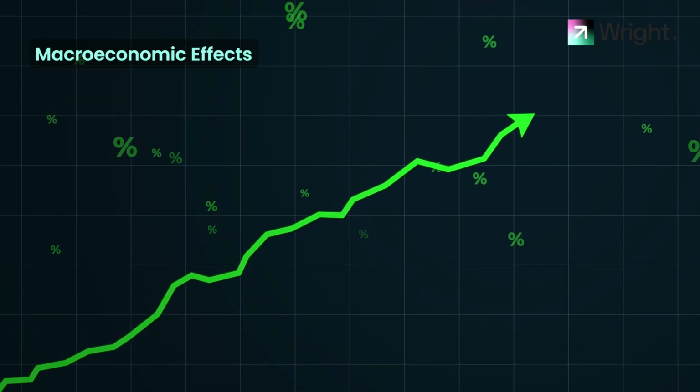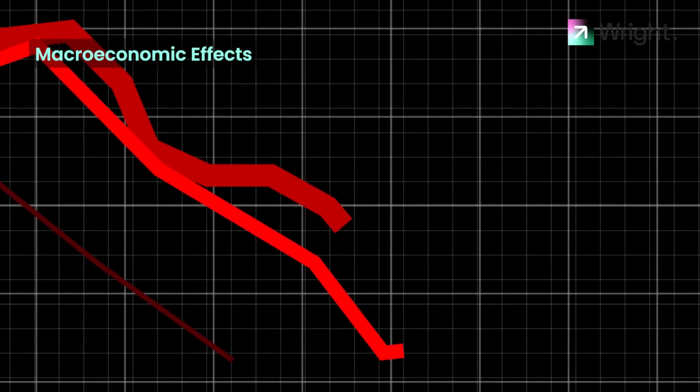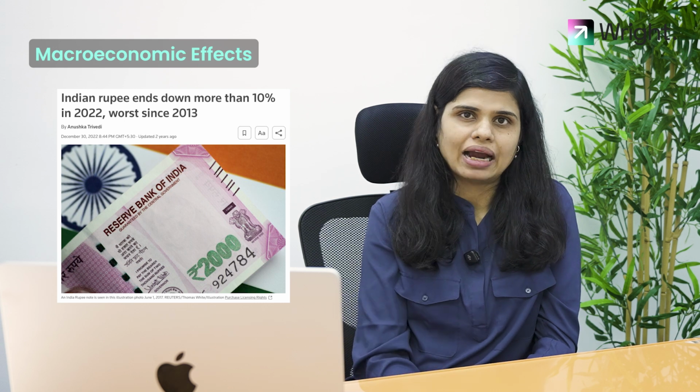There was a different impact on the trade balance and export growth also. Initially, we saw our exports grow because China was tariffed against, but eventually we saw our exports actually slow down because the global demand also slowed down. Our deficits were under control because the commodity prices and the crude prices reduced, which India is highly susceptible to. During that period, the rupee depreciated by 10%, so it did have a big impact on the rupee.